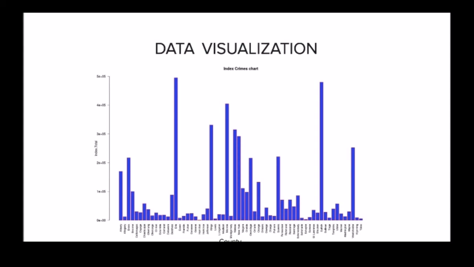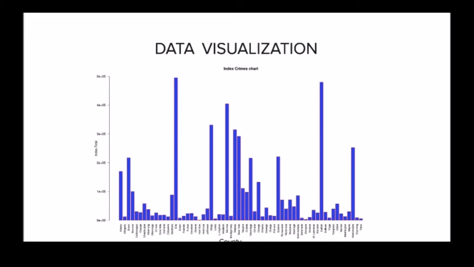We can see from all of these data that the state of Erie has achieved almost 500,000 index total crimes being reported or recorded throughout the years from 2002 until 2017.